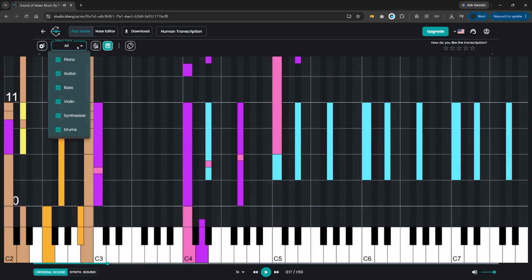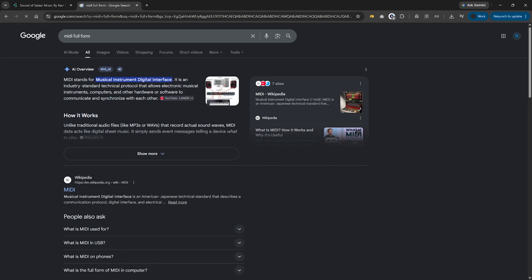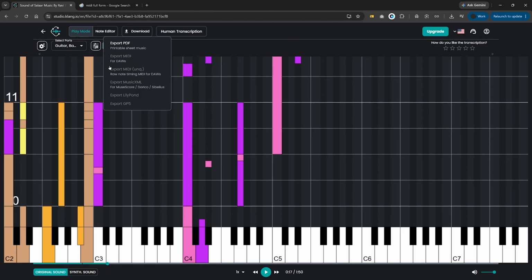Okay, so you also have the option of what all to be selected and what to be played. If you disable something and then play it, that particular instrument will not be included while it is played. Now, if you go to download, then we have an option of downloading it as MIDI. Okay, it's Musical Instrument Digital Interface, right? So we can get that output as well.